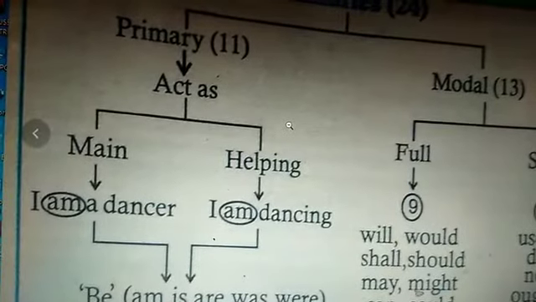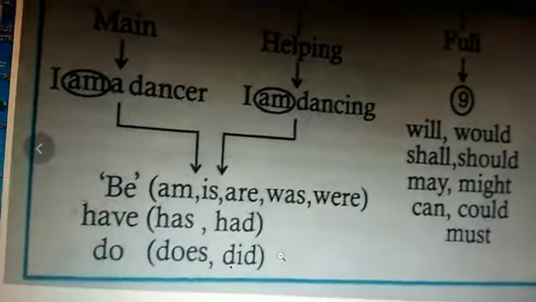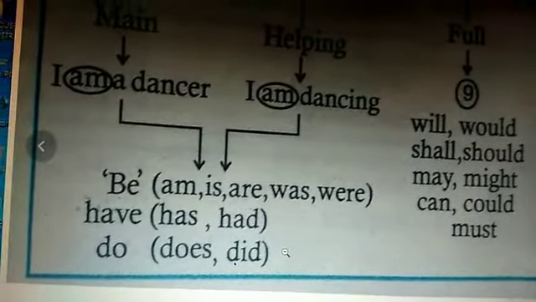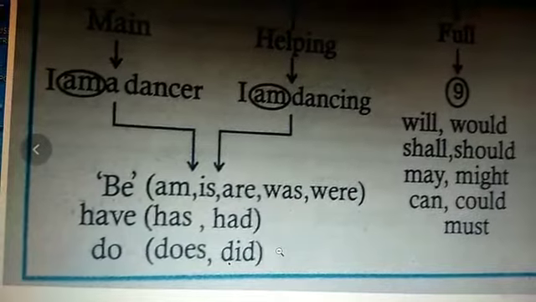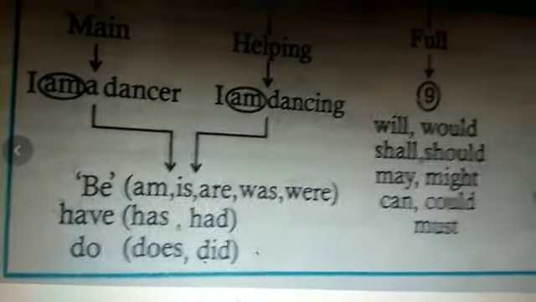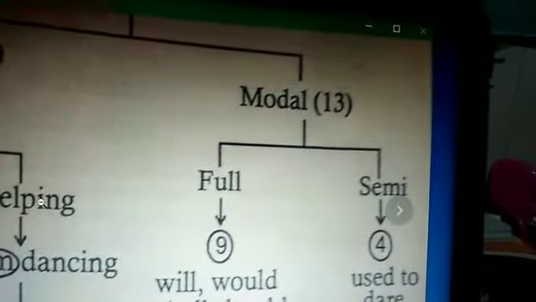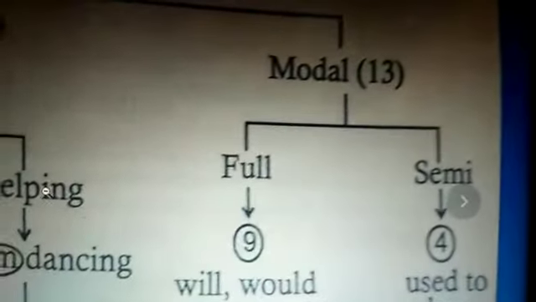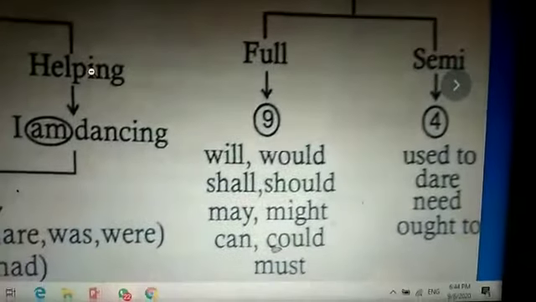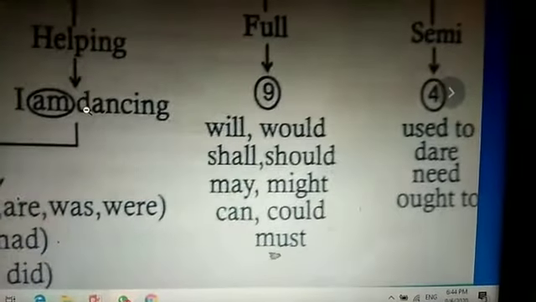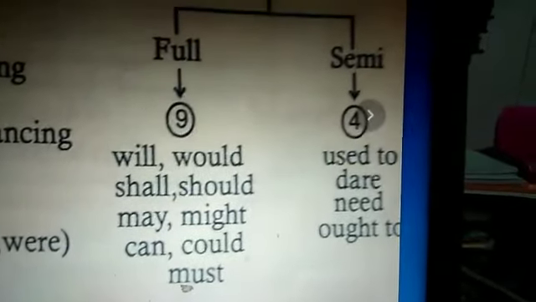Just see the be verbs. What are be verbs? Already I have seen: am, is, are, was, were. What are the have verbs? Has, had, have. Do verbs: does, did. Now coming to the modals, full modals and semi-modals. Full modals are 9 in number. We are going to focus on that only today: will, would, shall, should, may, might, can, could, must. Semi-modals, first time you are hearing, is it? They are used to, dare, need, ought to.